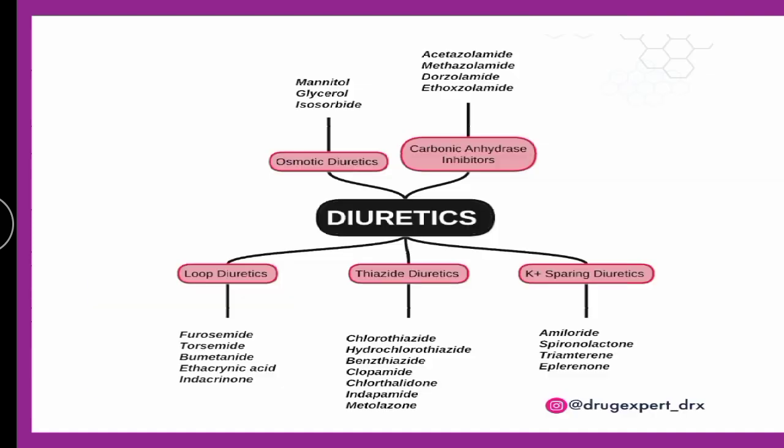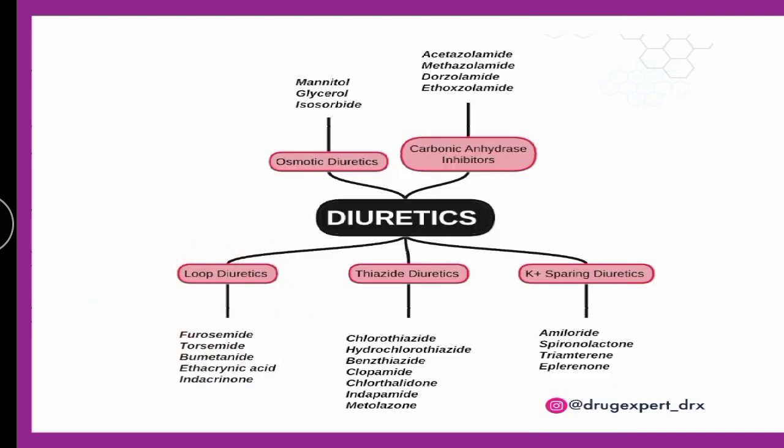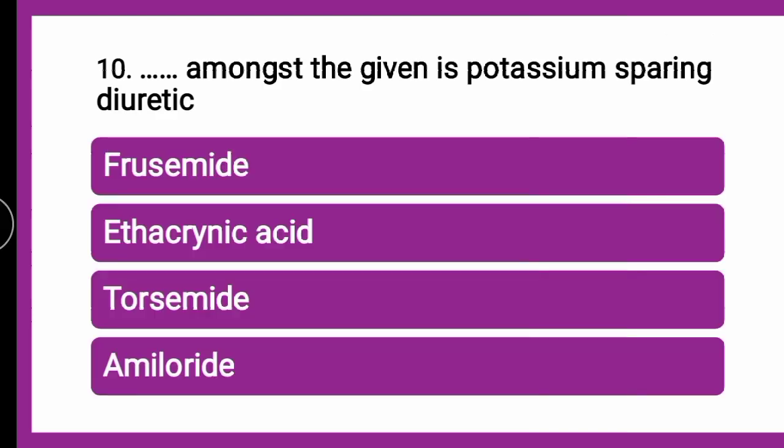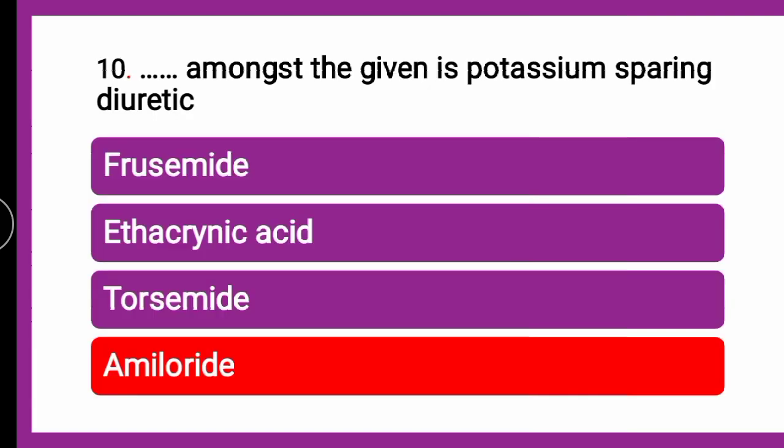So the explanation is, diuretics which include furosemide, torsemide, and ethacrenic acid are all loop diuretics, that is very potent diuretics, and only amiloride is the option which is a potassium sparing diuretic. Not only amiloride, spironolactone and triamterene are also potassium sparing diuretics. So the correct answer is amiloride, which is a potassium sparing diuretic.